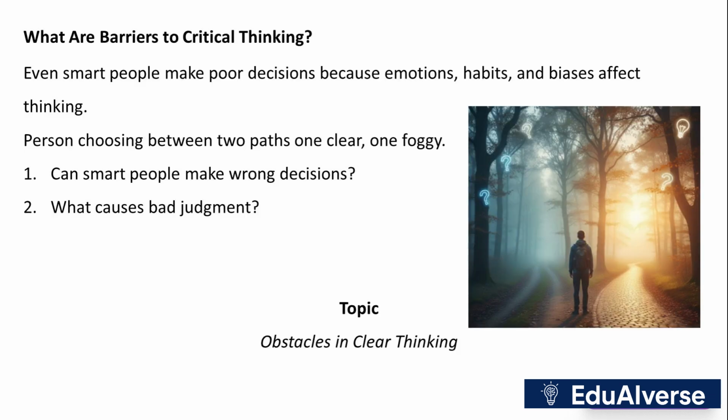Even smart individuals can make poor decisions due to emotions, habits, and biases. We question whether smart people can make wrong decisions and what causes bad judgment, exploring obstacles in clear thinking. Let's dive into the main barriers that obstruct our ability to think critically and make sound decisions.